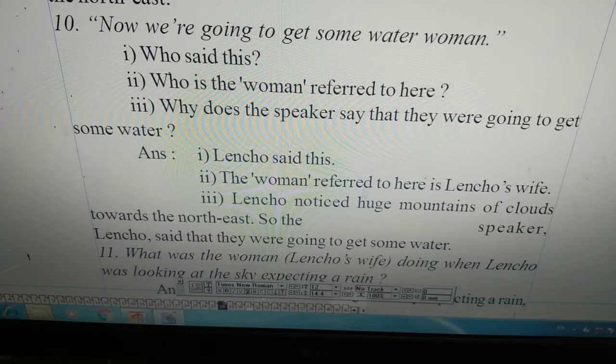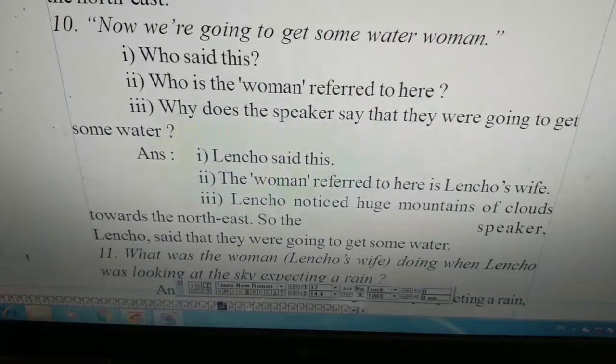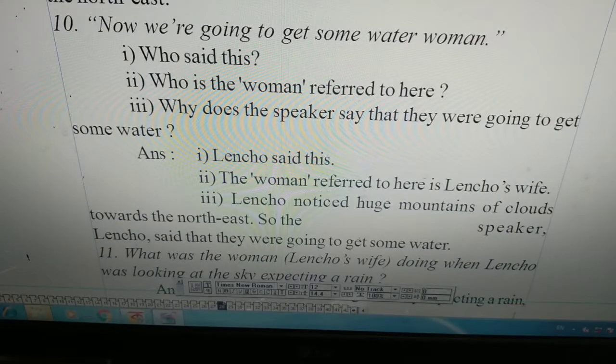The third question is, why does the speaker say that they were going to get some water? Lencho noticed huge mountains of clouds toward the northeast. So the speaker, Lencho, said that they were going to get some water. Having seen the clouds in the northeast, Lencho was sure that it was going to rain. That's why he predicted that they were going to get some water.